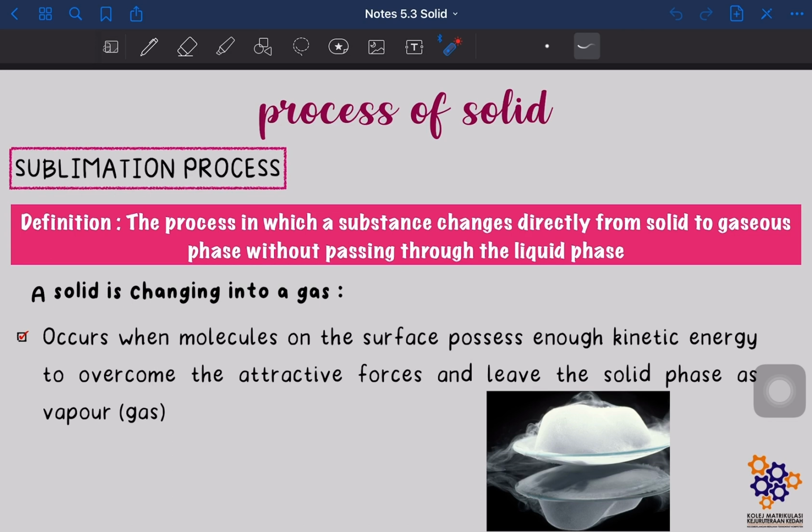Okay, why can solid change directly into gas phase? Okay, it occurs when molecules on the surface possess enough kinetic energy to overcome the attractive forces and leave the solid phase as a vapor or gas. Maksudnya the surface of the solid tu dia ada tenaga yang cukup lah untuk overcome the intermolecular forces dan terus escape as a gas phase. Okay, so contohnya macam dry ice. Okay, so dry ice dia boleh change the phase dia daripada solid directly to gas phase.